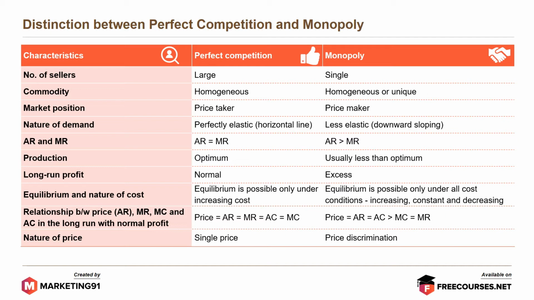Relationship between AR, MR, MC and AC in the long run with normal profit. In case of perfect competition, price is equal to AR, which is equal to MR, which is equal to AC, which is equal to MC. But in the case of monopoly, price is equal to AR, which is equal to AC, which is greater than MC, which is equal to MR. And the nature of price, in case of perfect competition, single price. In terms of monopoly, there can be price discrimination.